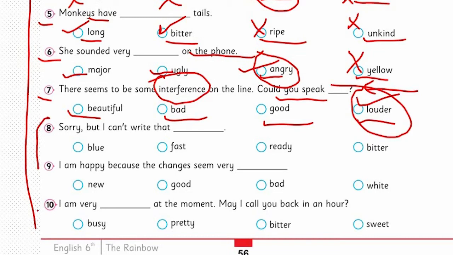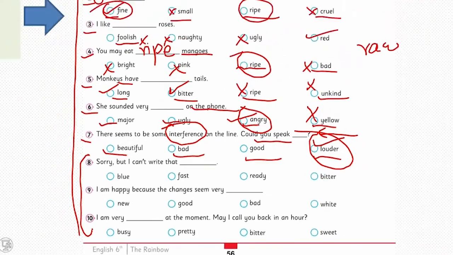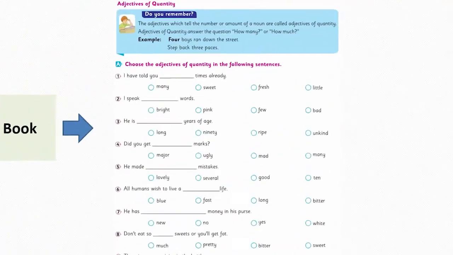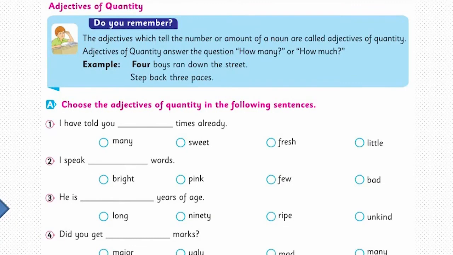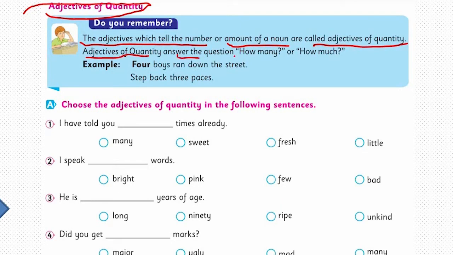I want you to choose the correct option for these sentences too by yourself. 8, 9 and 10th. Now let's move to the adjectives of quantity. Quantity हम नंबर में ले लेंगे, इसमें some, many, several, few सब कुछ आ जाएगा, नंबर्स भी आ सकते हैं इसमें. क्वांटिटी है किसी चीज की, हम noun की quantity बताएंगे. The adjectives which tell the number or amount of a noun are called adjectives of quantity. Adjectives of quantity answer questions like how many or how much.